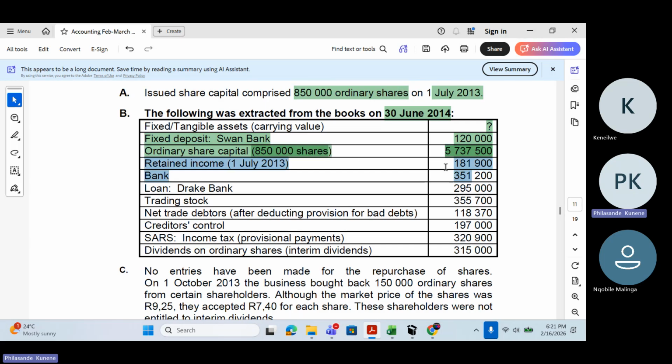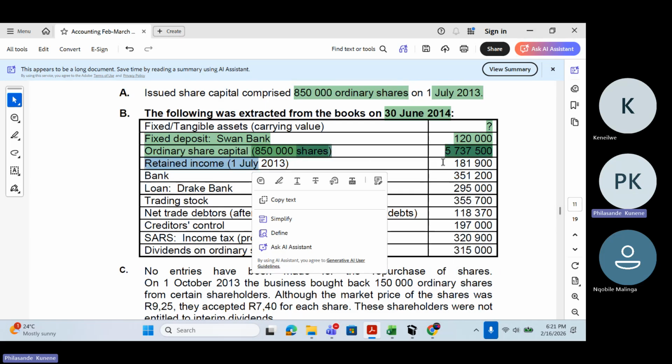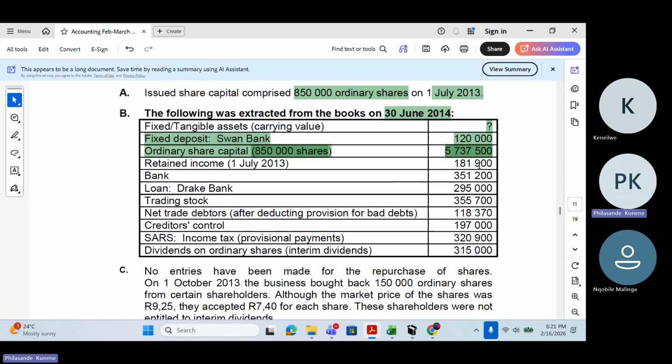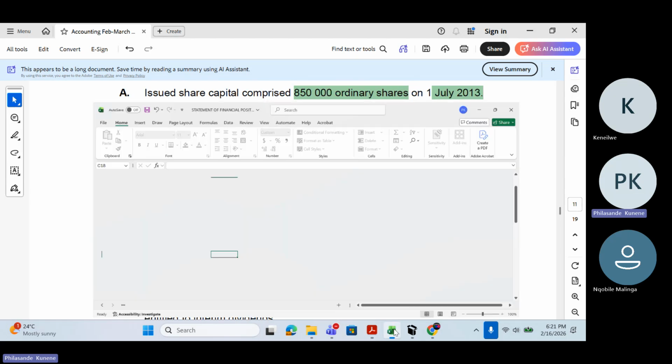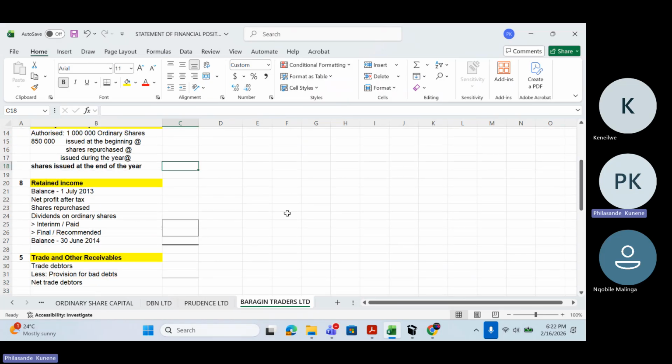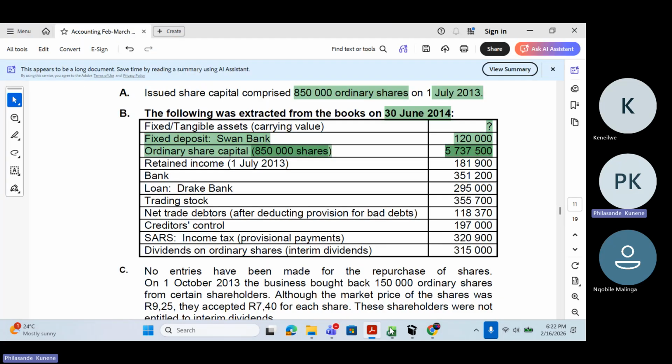Retained income, 1 July 2013. What is happening here? We have 181,900. This is the retained income at the beginning. This is the balance at the beginning for retained income. Okay. Then the bank, when it comes to the bank, we have 351,200 rands. This is the cash in the bank. That is for cash and cash equivalents.